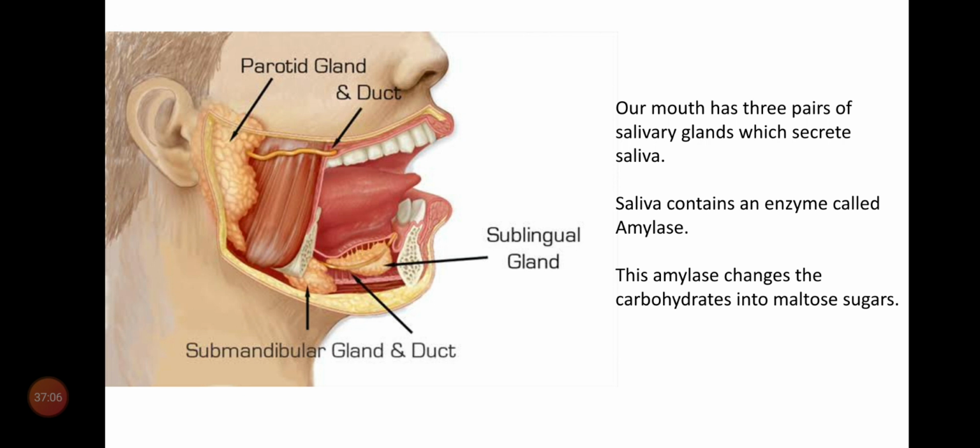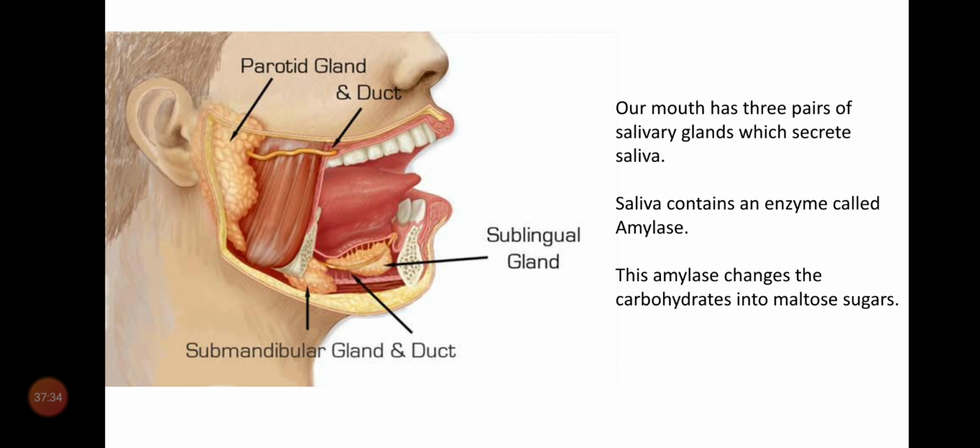This amylase converts the carbohydrates into maltose sugar. In the first lesson, photosynthesis, we learnt glucose is the simple substance, and glucose converts into a complex food substance, that is starch, carbohydrate. Here it is the reverse, carbohydrates are converted into maltose sugar.